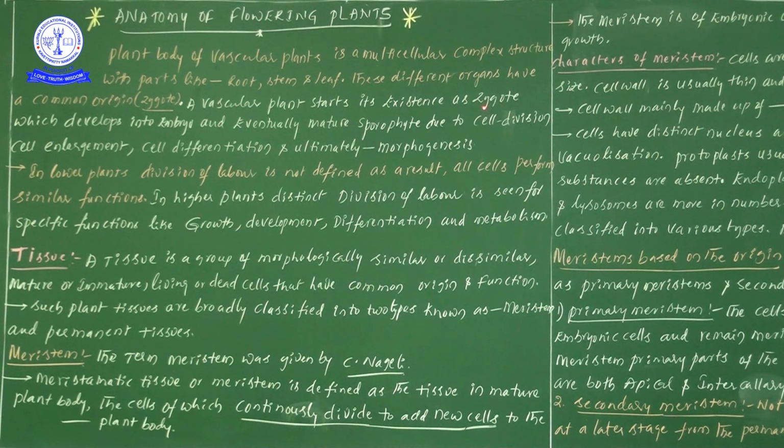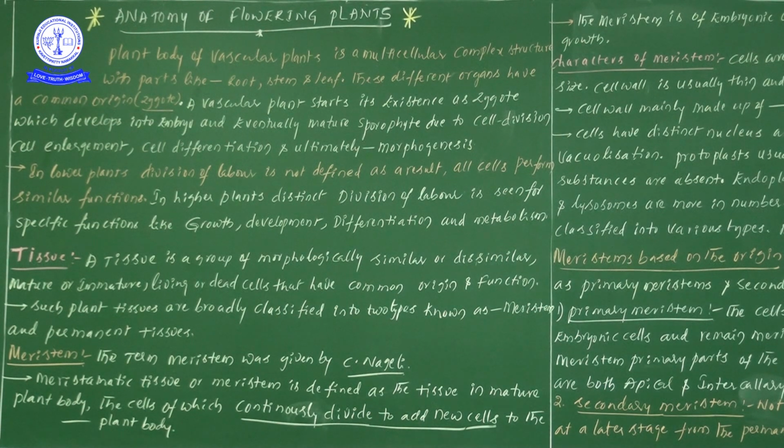How does this diploid zygote develop? It develops as an embryo, and eventually this embryo matures into a sporophyte. So the zygote develops into an embryo, and later the embryo finally develops into a sporophyte.